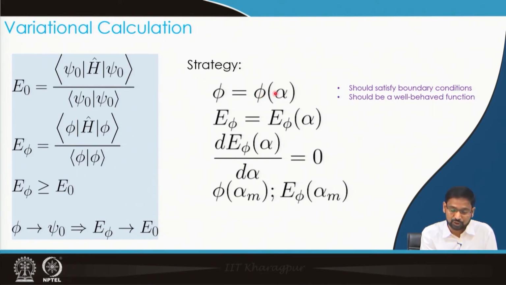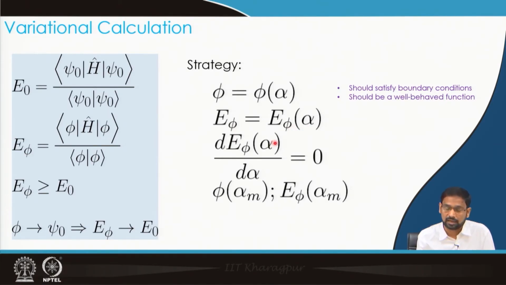When my phi is a function of alpha, I put this idea into this expression E phi. So you would see that when I evaluate this energy integral, I am integrating over all the coordinates of the system that I am considering. Therefore they will all be integrated out. What would still remain is that this E phi will again have a dependence on alpha, because my phi, the wave function, has a dependence on alpha. So after integrating and obtaining the energy integral and the overlap integral, the E phi that I would get would still have a dependence on alpha.